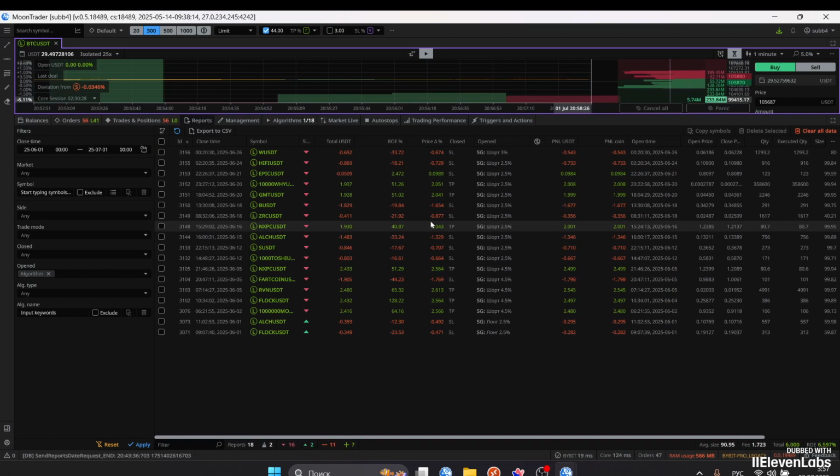Here the story is roughly the same as in the previous one, just with a bit less profitability. A mix of both short and long distances was also used, 2.5% and 4.5%. Initially there were 2 long trades, but then I turned them all off and switched to short. Accordingly, I am simply expecting a growing market in the current realities, and if the current market starts to rise, then the short algorithms will perform well.